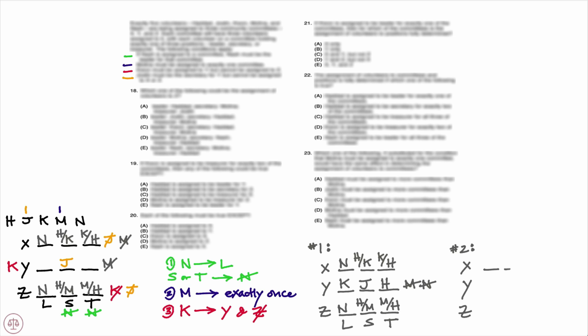Drawing out our second possibility here, we're going to place Kwon as the treasurer in Y. Again, placing what we already know. Now, Kwon will be the treasurer for Y, which means we know M is not going to be present, so it must be H or N, either of which is possible. And you notice here, this is a guru game. We are able to draw out all of the possible scenarios here. Now that we've done this, the game will be a breeze. So let's turn our attention to the questions.